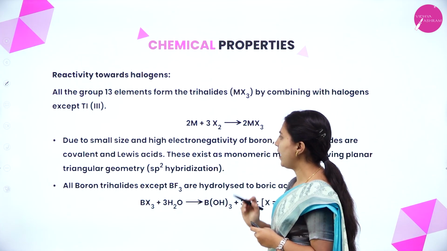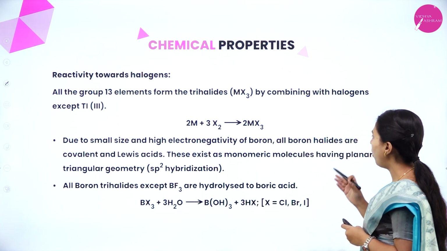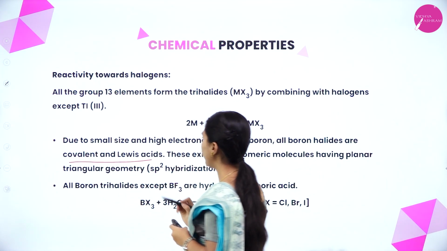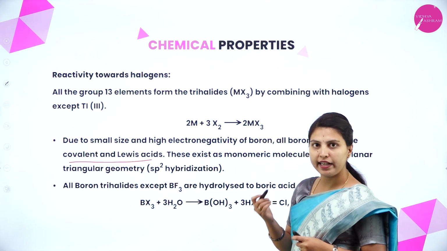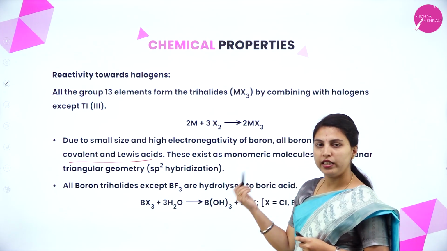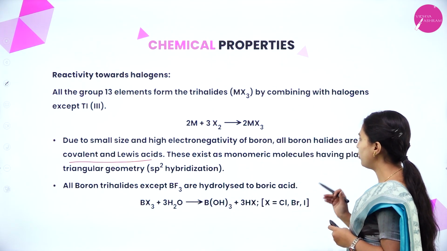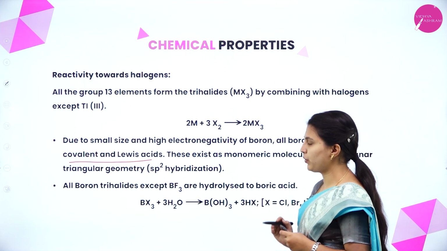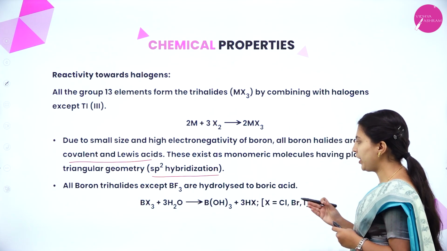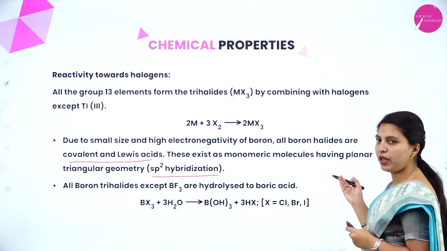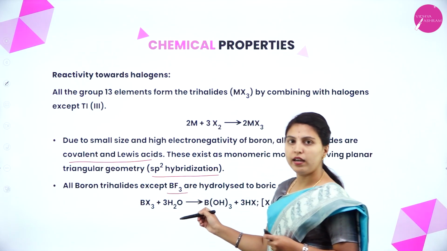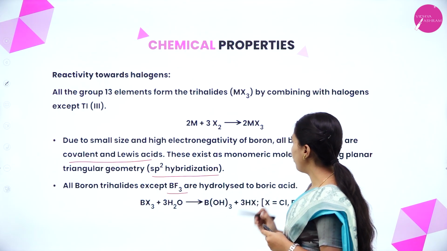Due to the small size and high electronegativity of boron, all boron halides are covalent and Lewis acids. This is a very important point. These exist as monomeric molecules having planar triangular geometry with sp2 hybridization. All boron trihalides except BF3 are hydrolyzed to form boric acid. Except BF3, all boron halides will form boric acid.